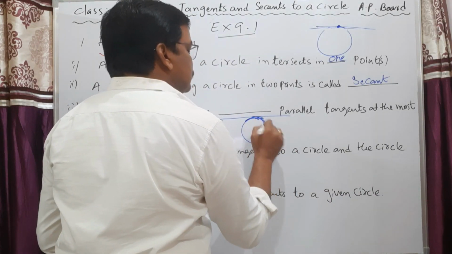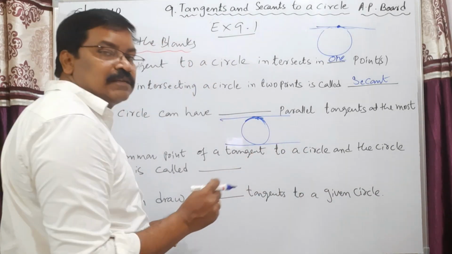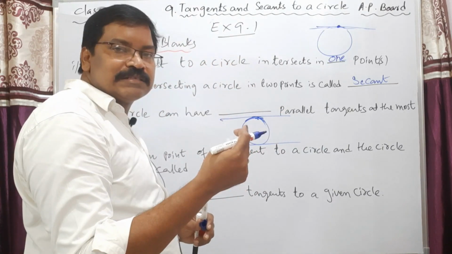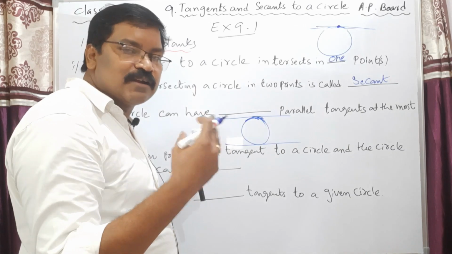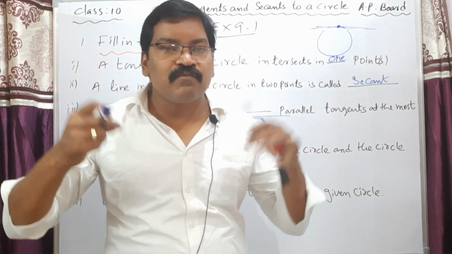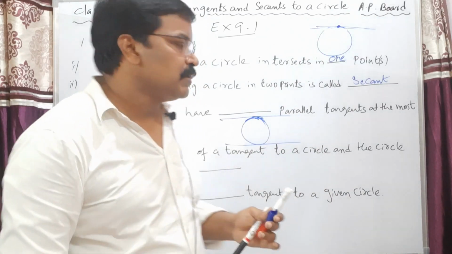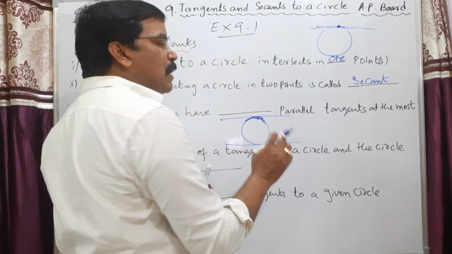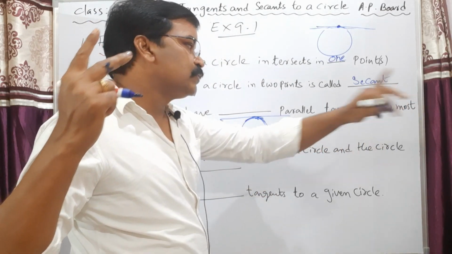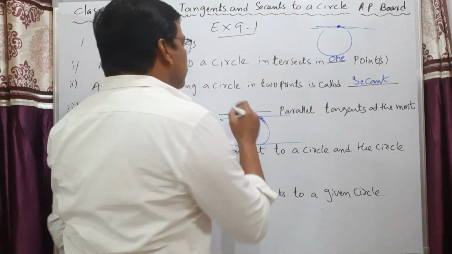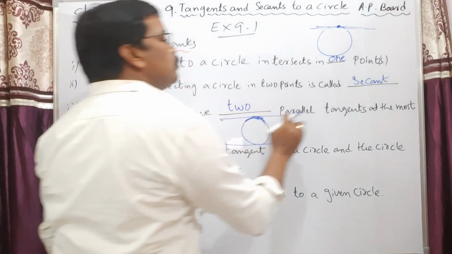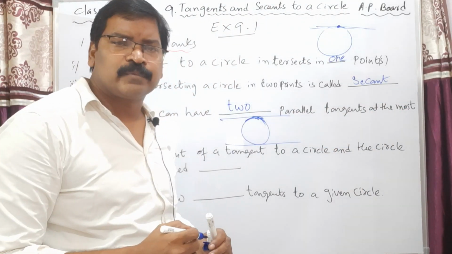Just a tangent here. And this is another tangent. That means we can draw only 2 parallel tangents to a circle. We cannot draw more than 2 parallel tangents. Actually, we can draw infinitely many tangents to a circle, but the tangents which are parallel to each other, we can draw only 2 at the most. That means here the answer is 2. A circle can have 2 parallel tangents at the most.